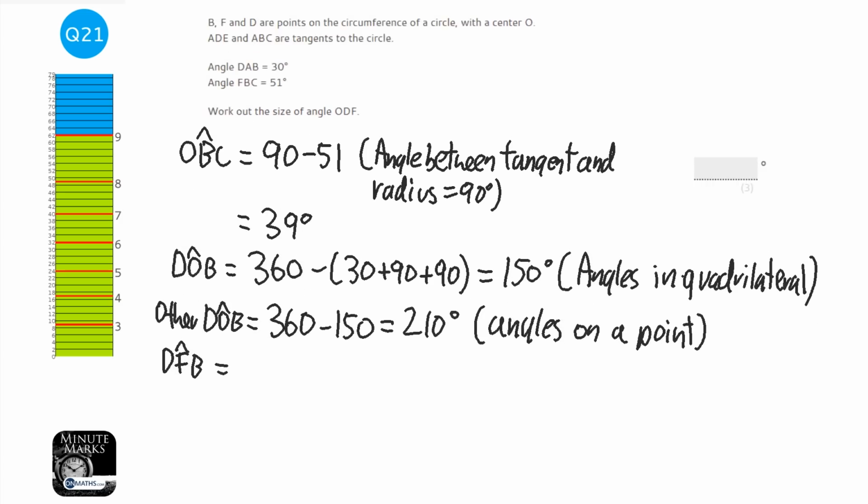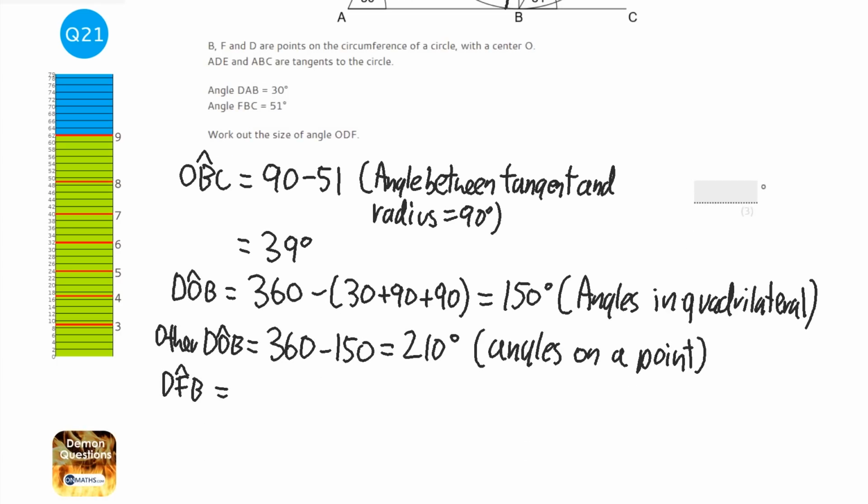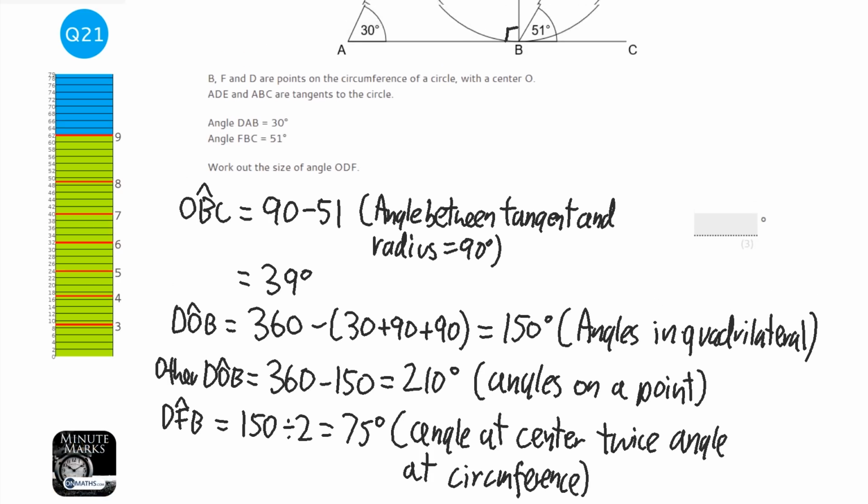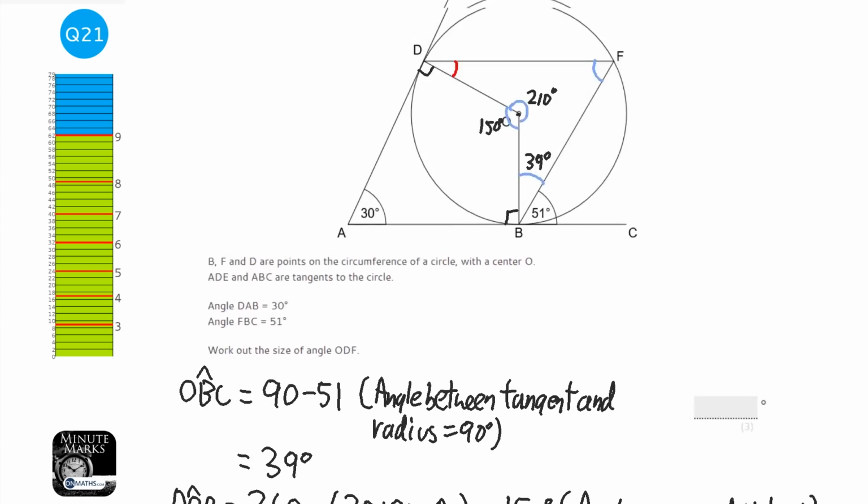So the angle at the centre is twice the angle at the circumference, so it's going to be 150 divided by 2, which is 75 degrees. Now, if your teacher's given you different ways of writing the circle theorems down, that's absolutely fine. There is no strict way of writing it down. So that's going to be 75 degrees.